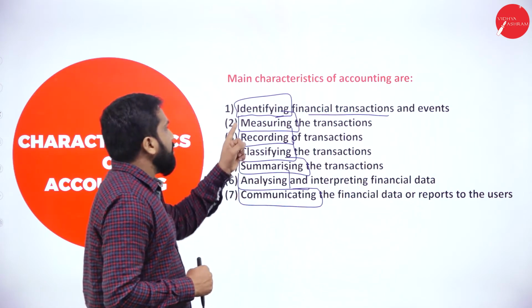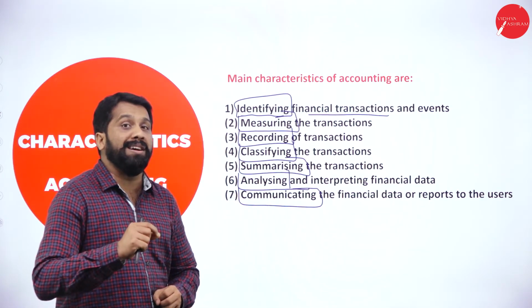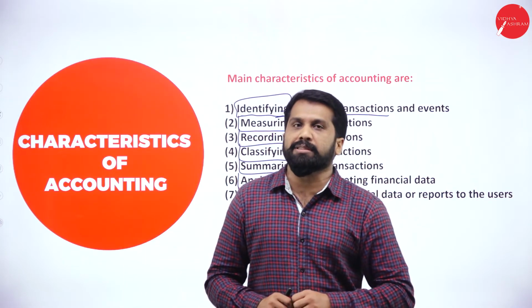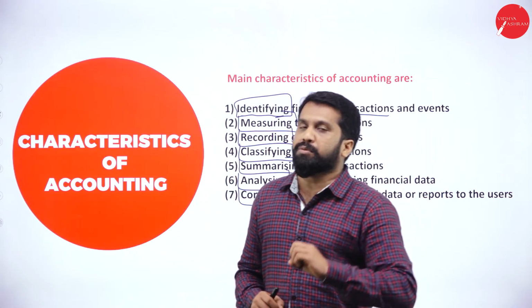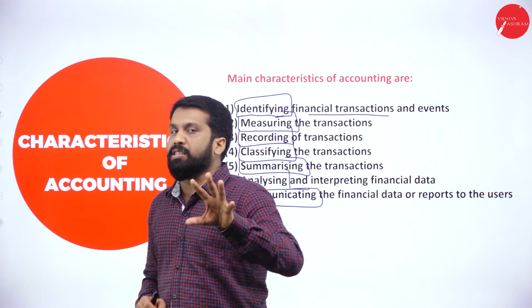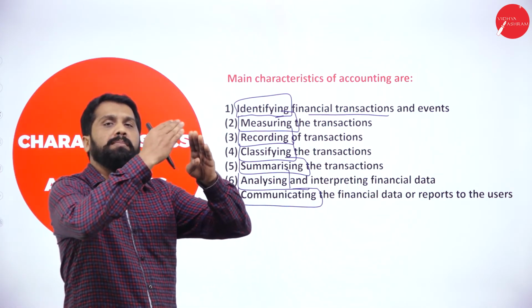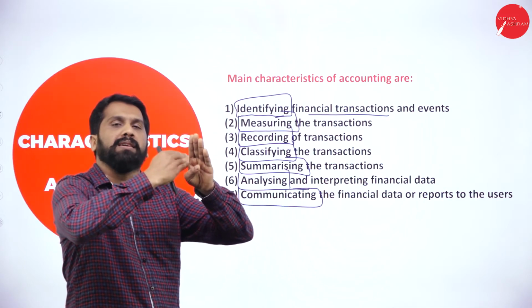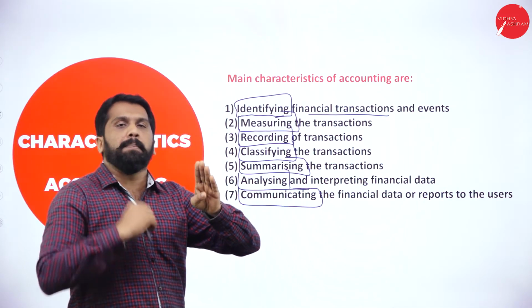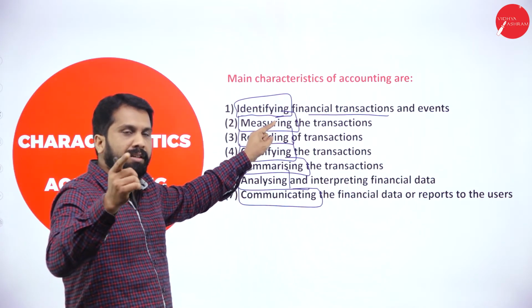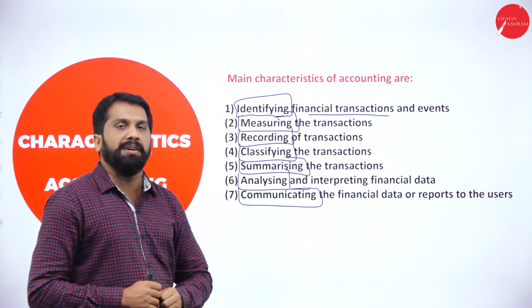Second, once you identify, you have to measure. First bill, it is for 5,000 rupees. Second bill, it is 2,000 rupees. Third bill, it is 400. Fourth bill, it is 800. You will measure one by one. Everything you will measure. That is called measuring.